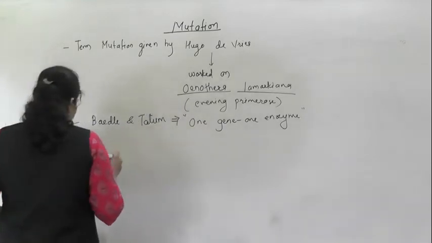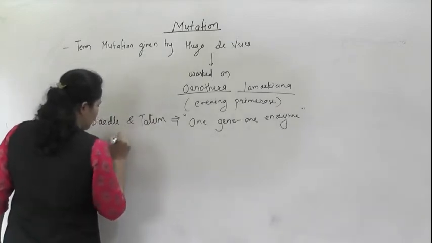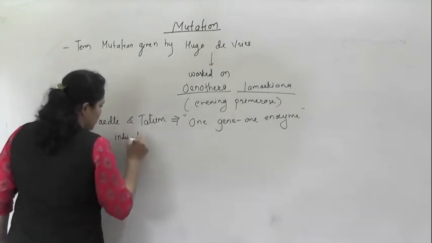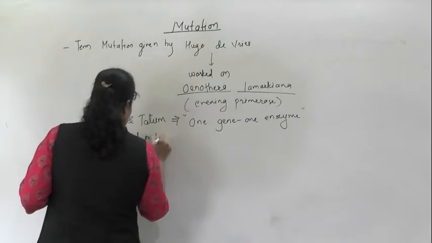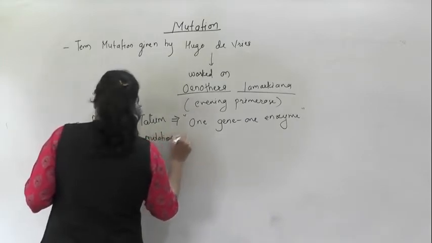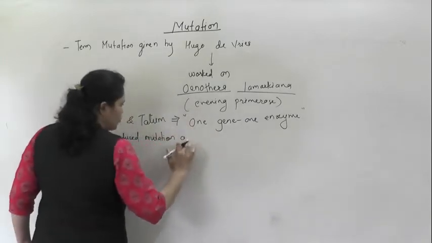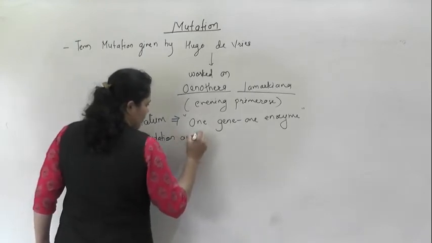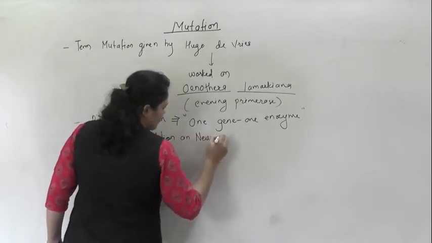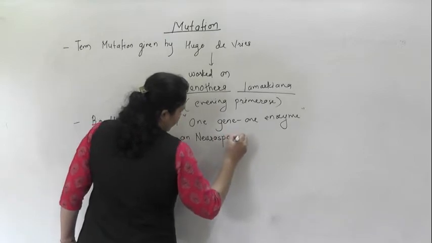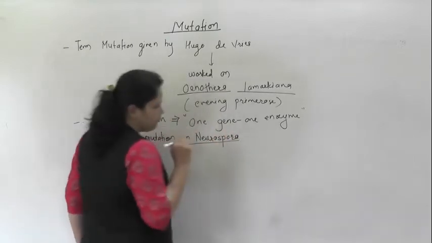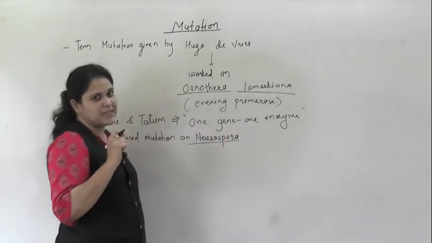They induced mutation on Neurospora. If you can recall, it is known as the Drosophila of the plant kingdom.